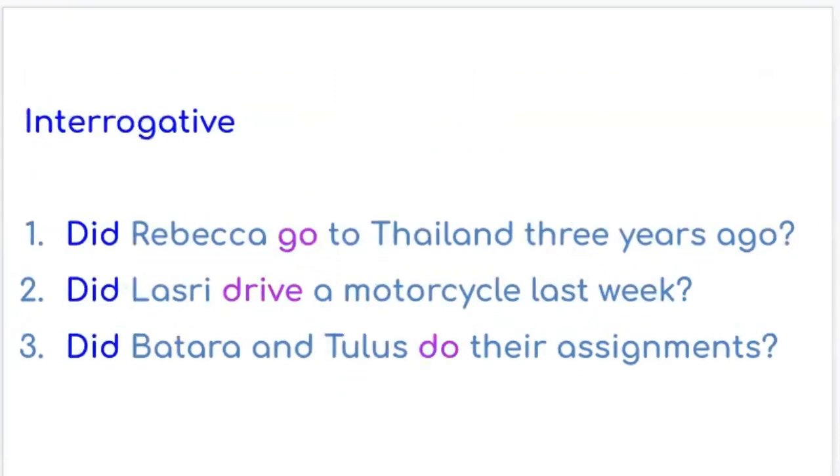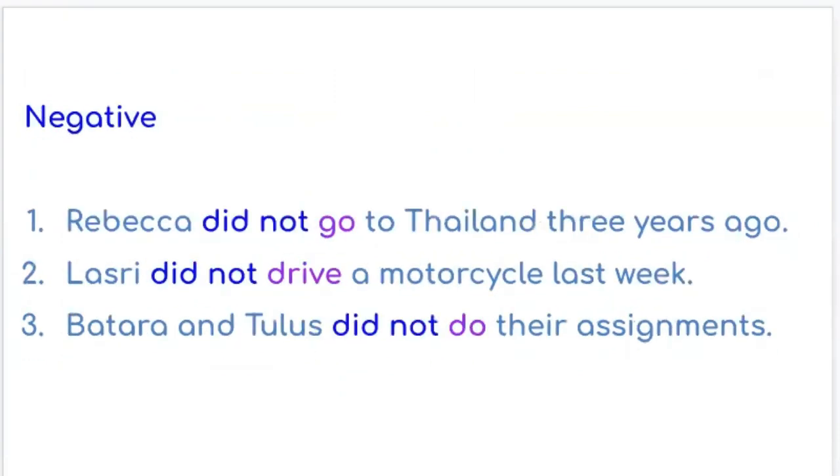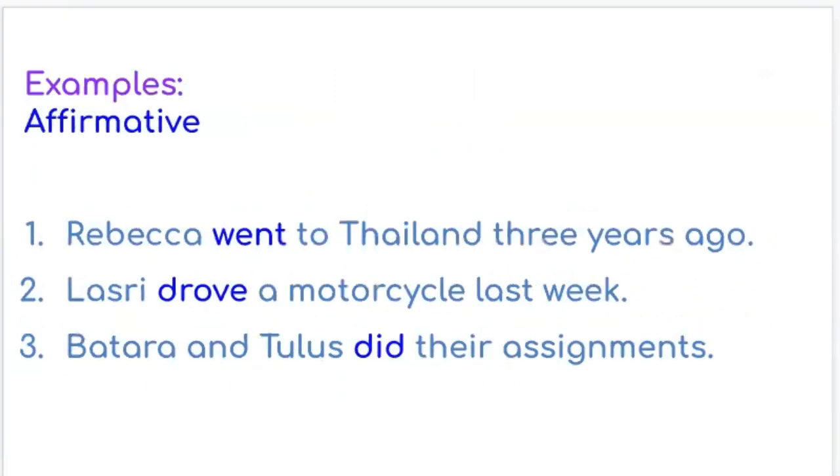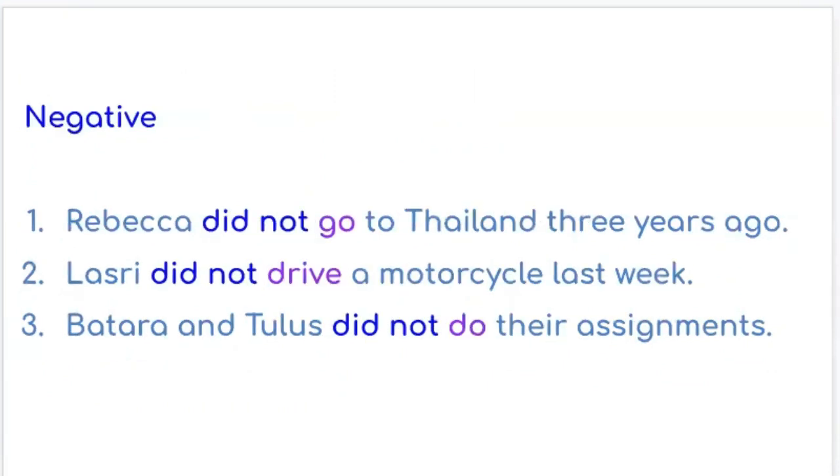Before we make the interrogative, let's go to the negative one. Okay, keep in mind that we need to have auxiliary verb did. For the negative, we have did plus not. You see the words in blue here. Rebecca did not go to Thailand 3 years ago. Lasri did not drive a motorcycle last week. Batara and Toulouse did not do their assignments.